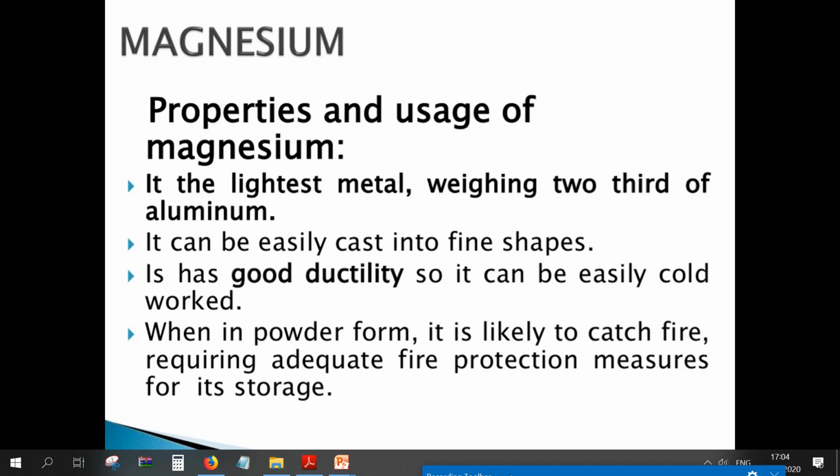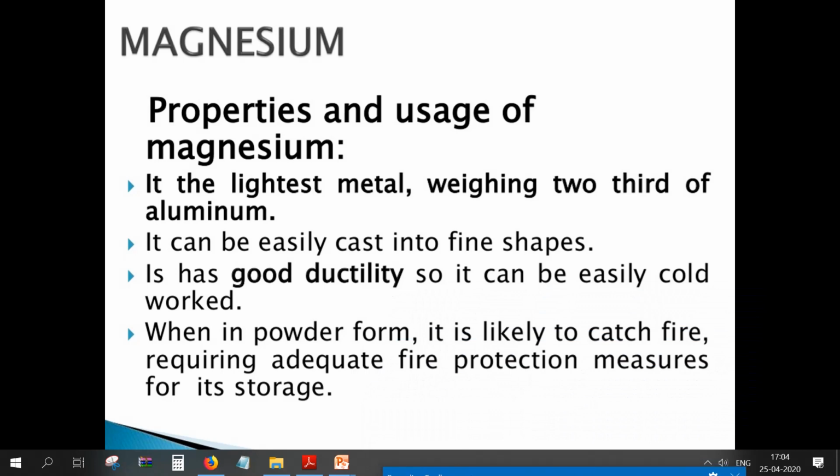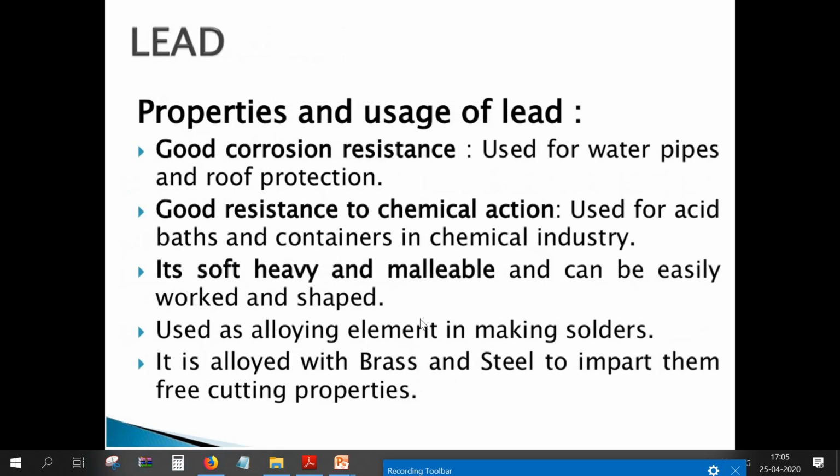It has good ductility, so it can be easily cold worked. When in powder form, it is likely to catch fire, requiring adequate fire protection measures for its storage. In powder form, magnesium has to be used with the utmost care, and fire protection measures have to be taken for its storage.